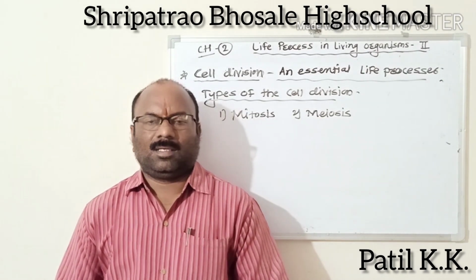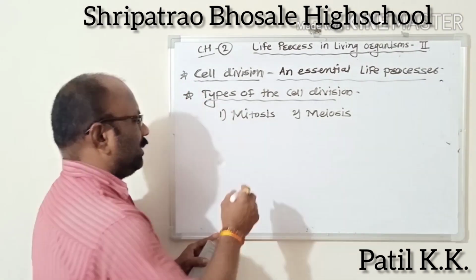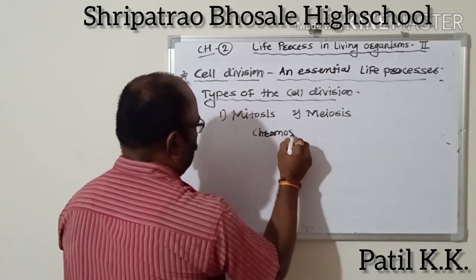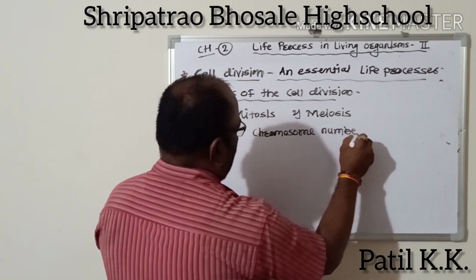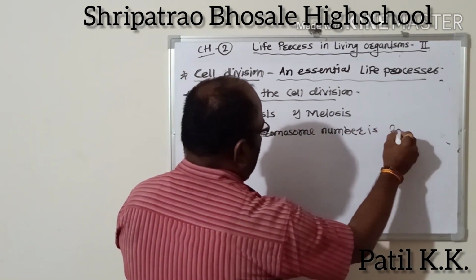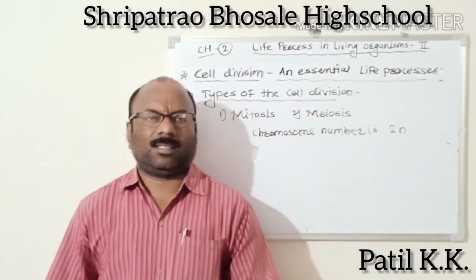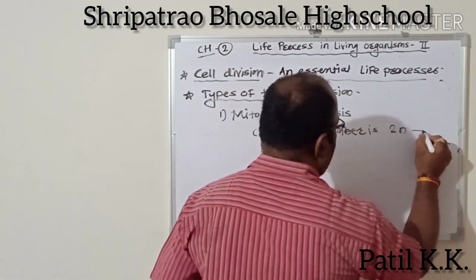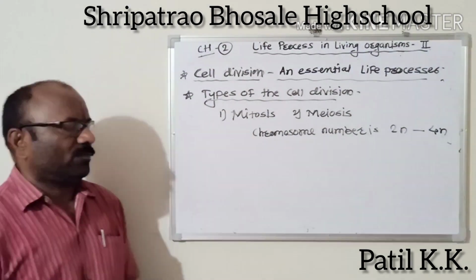That is, if the chromosome number is 2n, it doubles up to 4n.